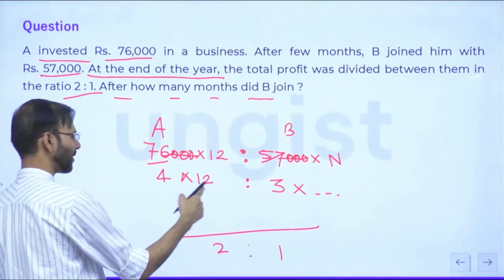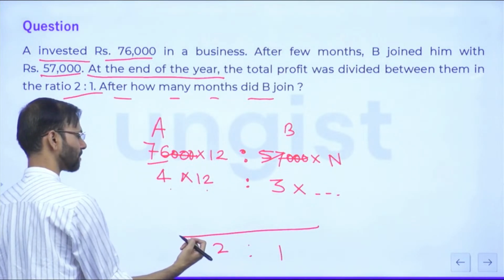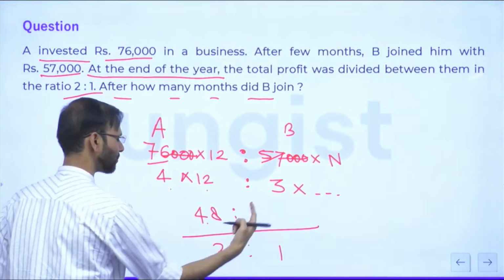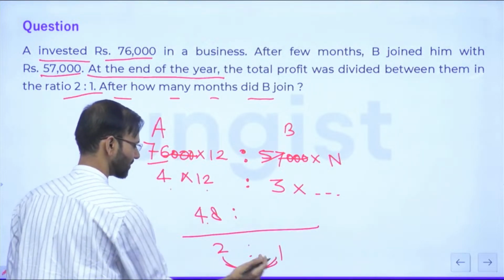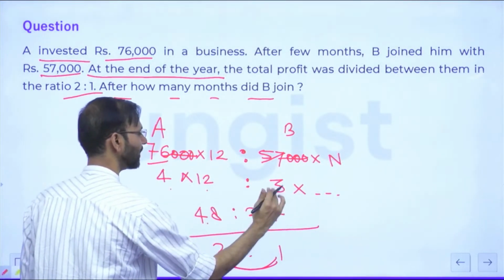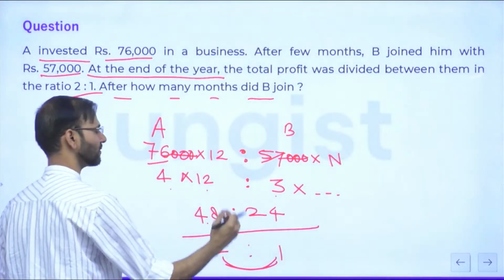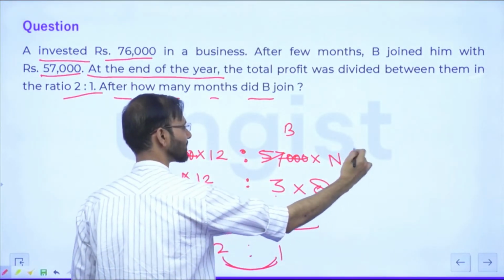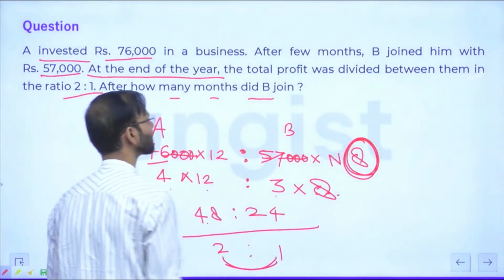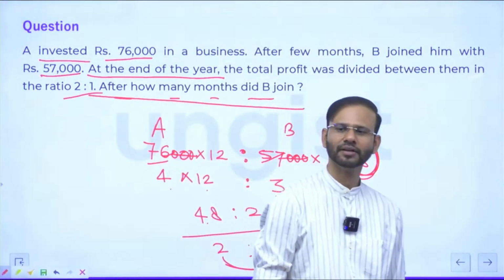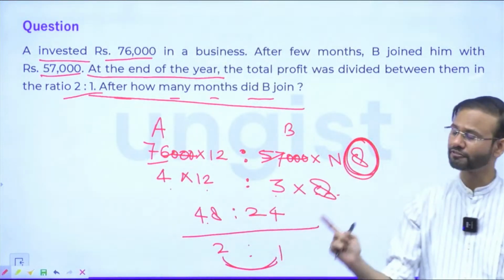So all of you, 12 into 4 is what? 48. And this number should be half of this, right? This is 1:2, so half of this will be 24. 3 into something will give you 24. 8. It means he was there in the business for 8 months. The question is saying, after how many months did he join the business? The answer is 4. After 4 months he joined the